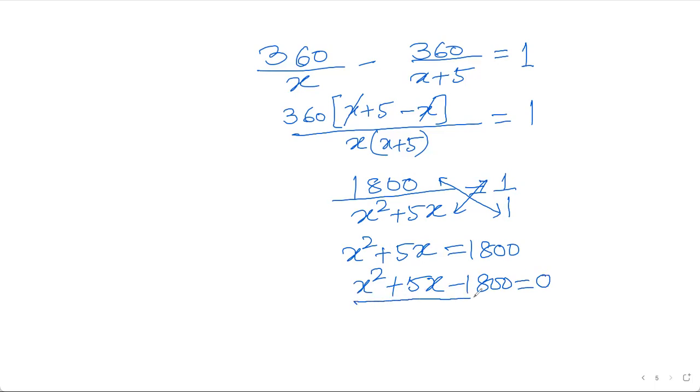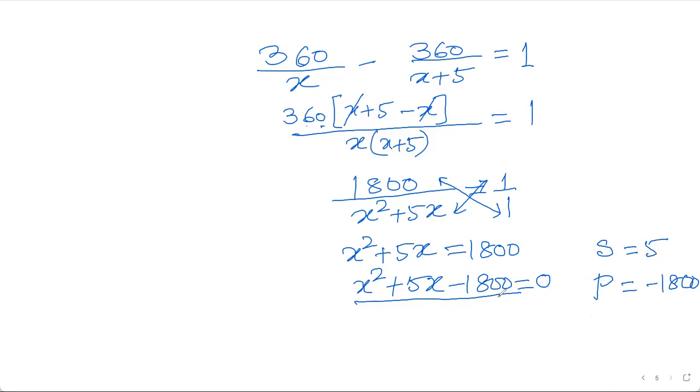And now you have to solve this quadratic equation by the middle term splitting method, in which the sum is 5 and the product is minus 1800. 36 into 5 is 180, 180 into 10 is 1800. So the product is minus 1800, the sum is 5.